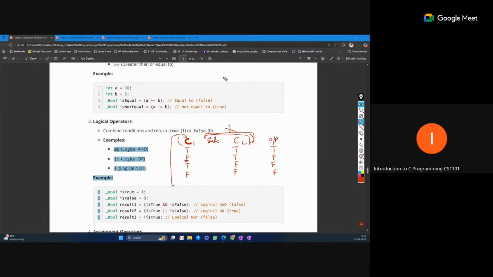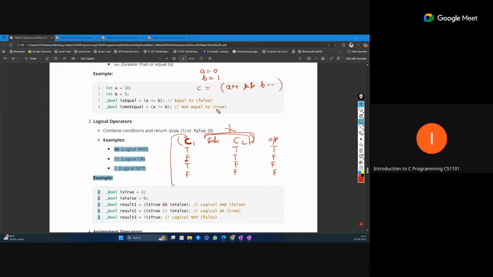Sometimes what happens? Suppose a basic question I'm mentioning: a equal to 0 and b equal to 1. And we have the condition a plus plus AND b minus minus, and we are storing this value into c.